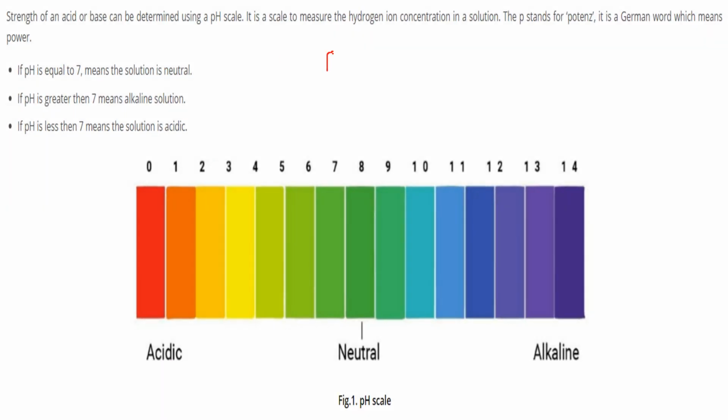pH, small p, capital H. What is this pH? Acids and bases are determined using this pH scale. The strength of these acids and bases is determined using the pH scale. It is a scale to measure the hydrogen ion concentration in a solution.